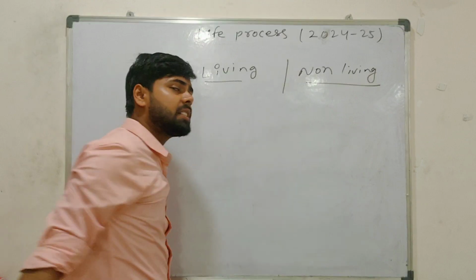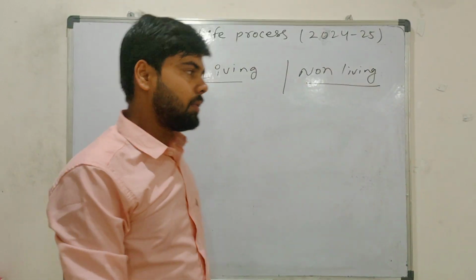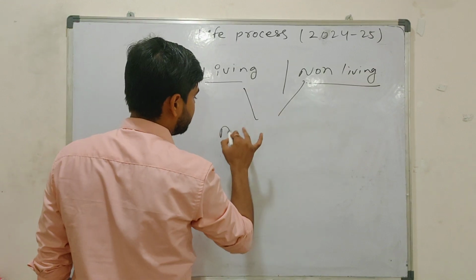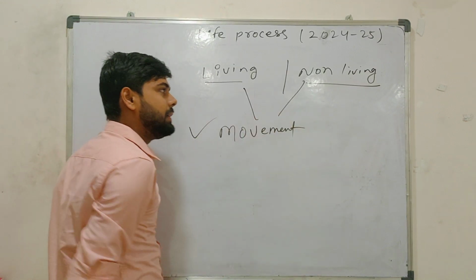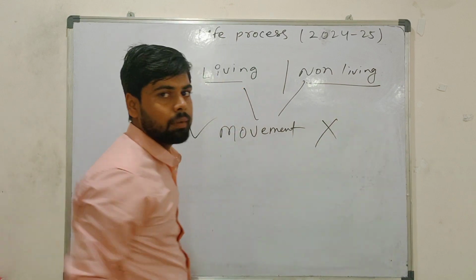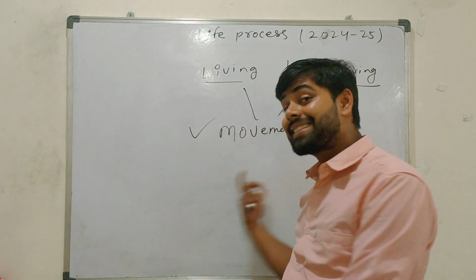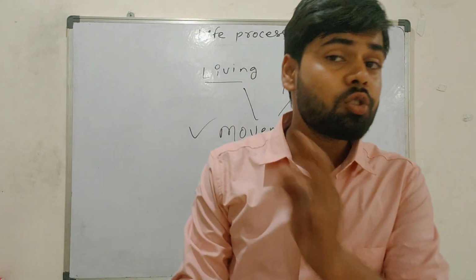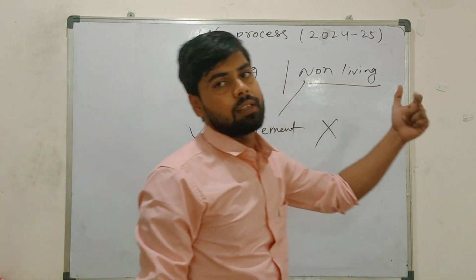How can you differentiate something is living and non-living? The basic answer is movement. In living things, movement is there; in non-living things, movement is not there. Living things will do movement on their own, but non-living things require an external agent for doing movement. So this is the first difference by which you can differentiate living and non-living things.